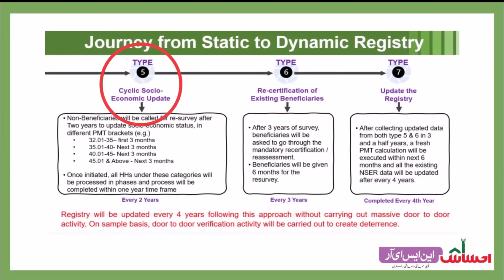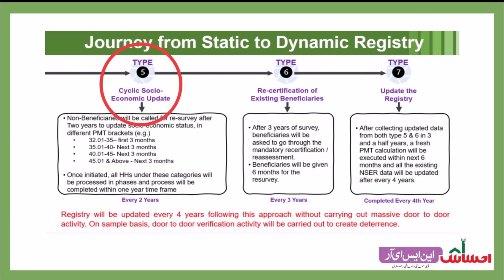Type 5 is a cyclical socio-economic update. Under this intervention, people currently not entitled to any Ehsaas benefits will be called to their nearest Ehsaas registration centers after 2 years from the date of their initial survey to update their socioeconomic status. And we were planning this for 2024.